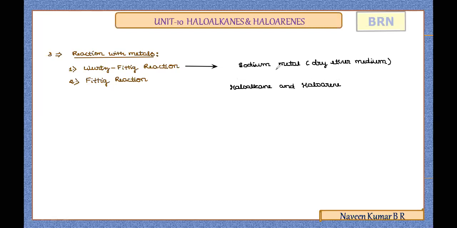In presence of sodium metal, we get the respective alkyl aryl compound as a product. That alkyl aryl compound is the important significance of the Wurtz-Fittig reaction.